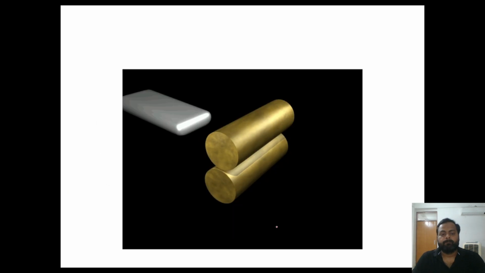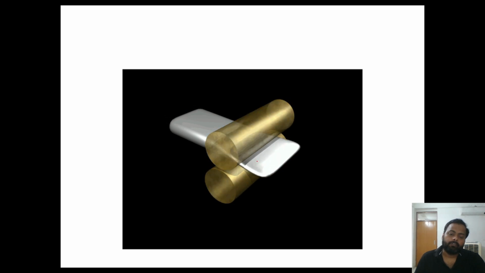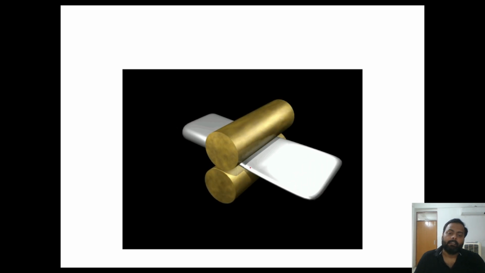We can see from the animation. See this thick metal plate is going through the roller and it is being reduced in thickness and coming out as a thin sheet. This is the best example of the malleability.